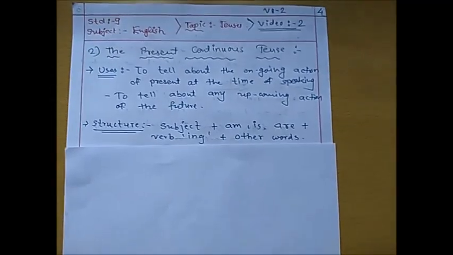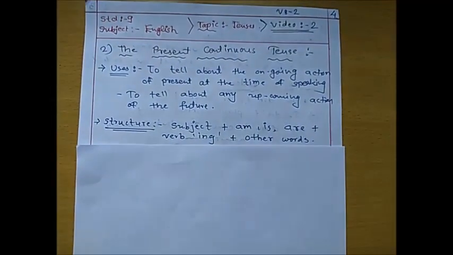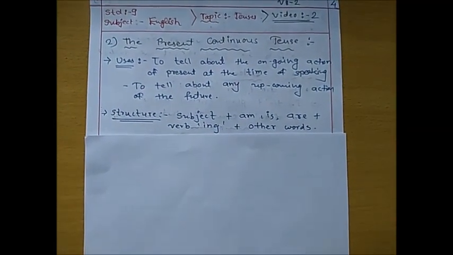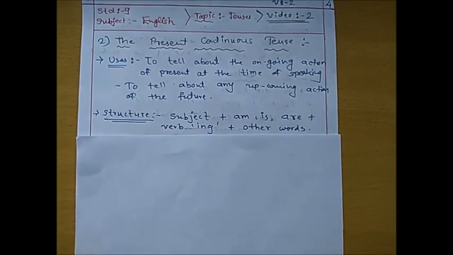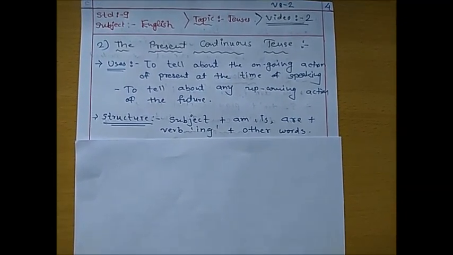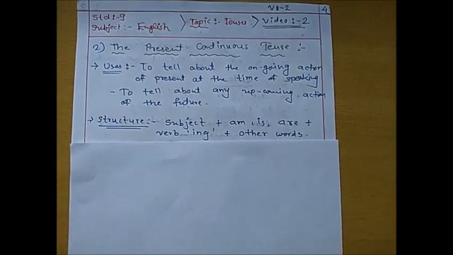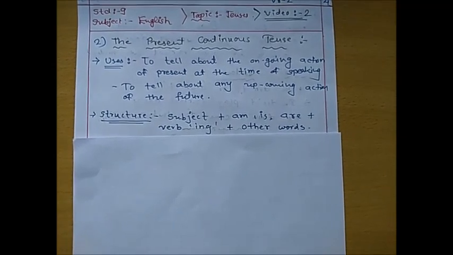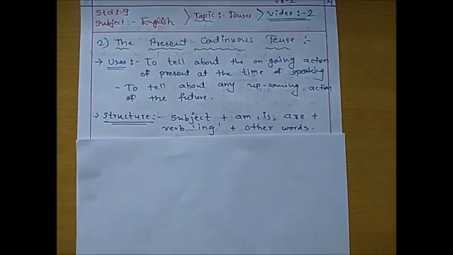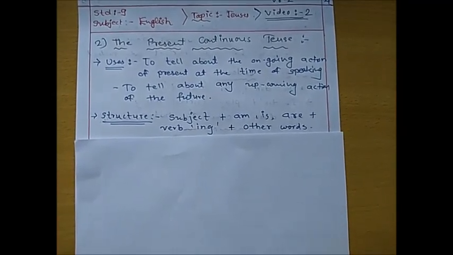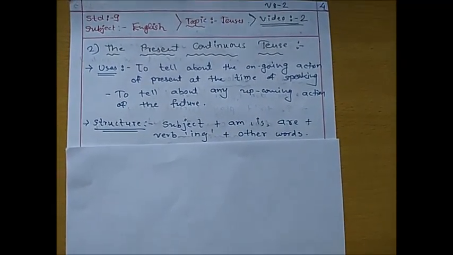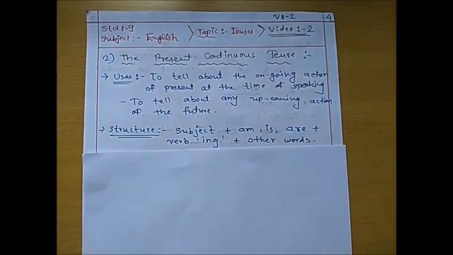Here you can see the subject. Now I hope that you know all the subjects: I, you, we, they, he, she and it. With the subject you have to add am, is or are. If your subject is I, with I, am will go. If your subject is you, are will go. If your subject is he, she or it, then you have to use is. And I know that you all know that basic thing.